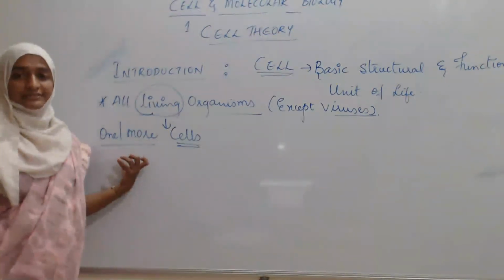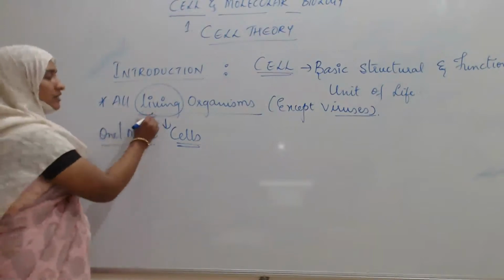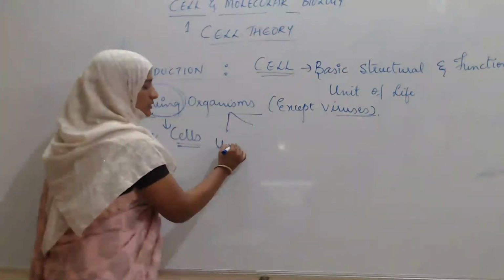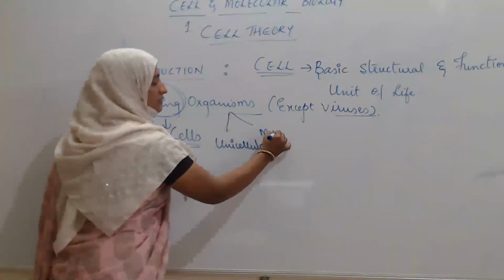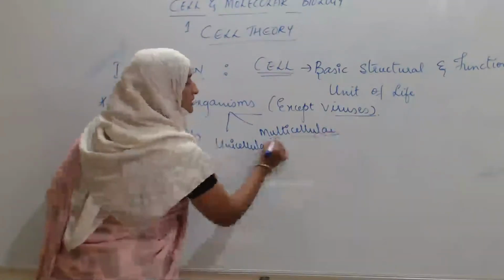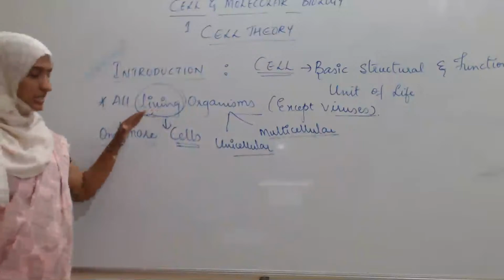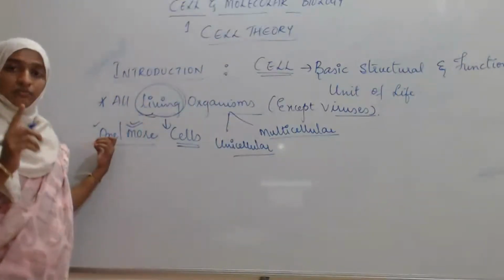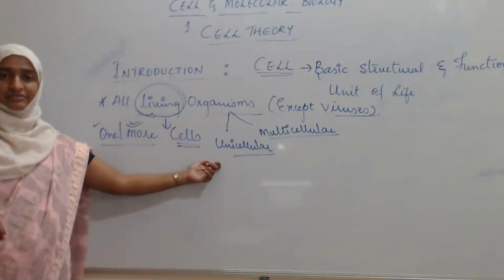As you are familiar, living organisms are of two types, unicellular and multicellular. Only one single cell organisms we call unicellular organisms.